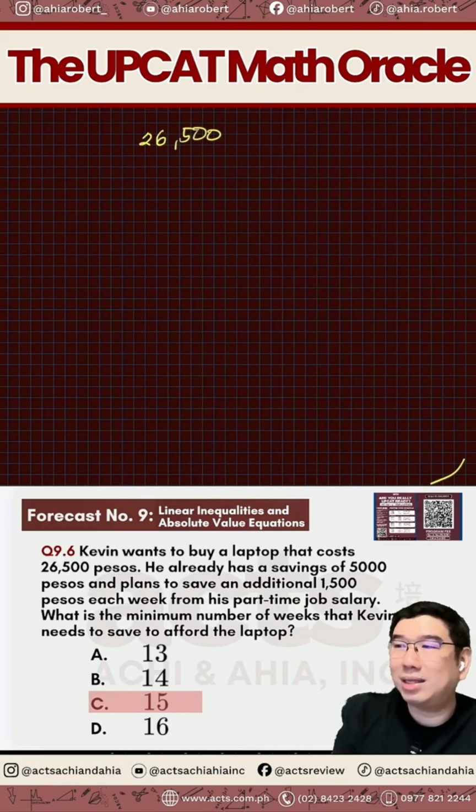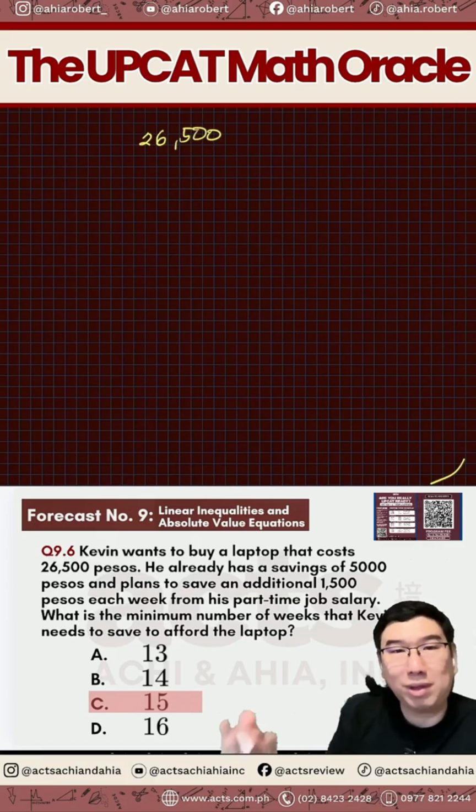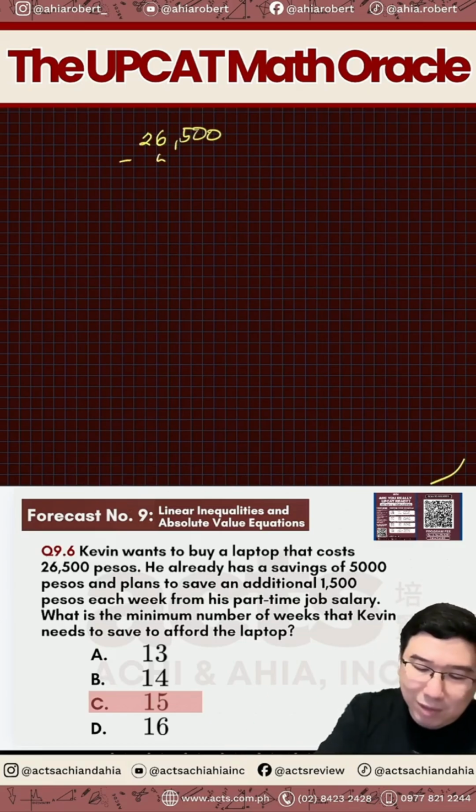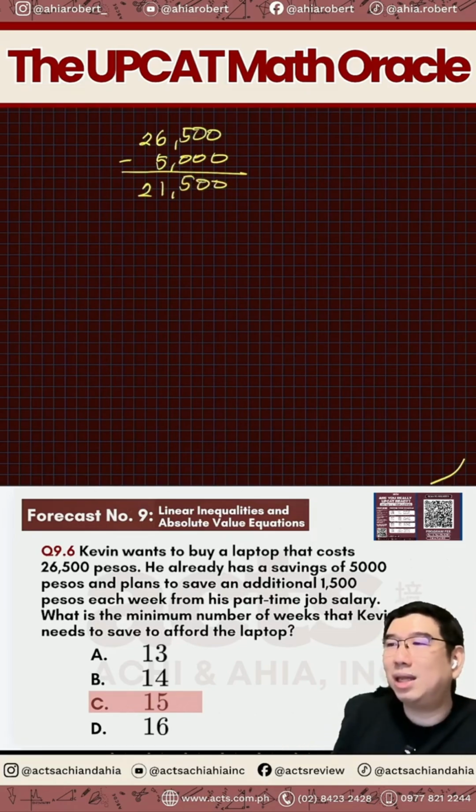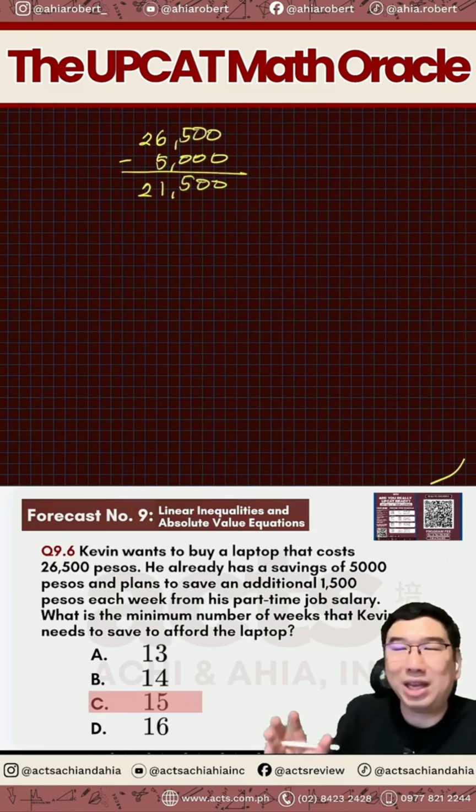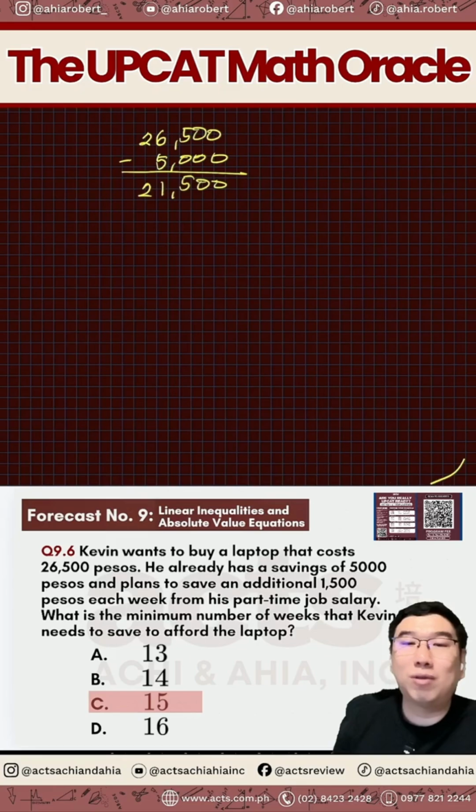Now, he already has a savings of 5,000 pesos. May 5,000 na pala siya. O di bawasan natin yung 5,000 doon sa kailangan niya pang-ipunan, right? So, that means kailangan pa niyang pang-ipunan is 21,500. Furthermore, it says that he plans to save an additional 1,500 pesos each week from his part-time job salary. So every week, 1,500. What is the minimum number of weeks that Kevin needs to save to afford the laptop?